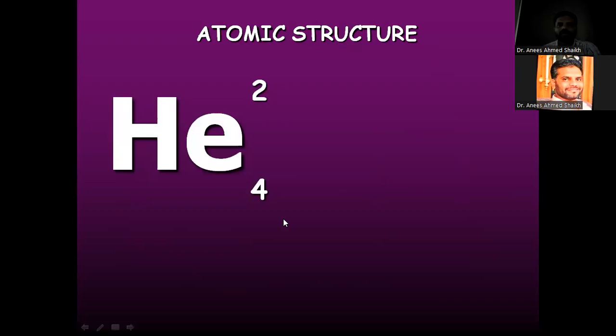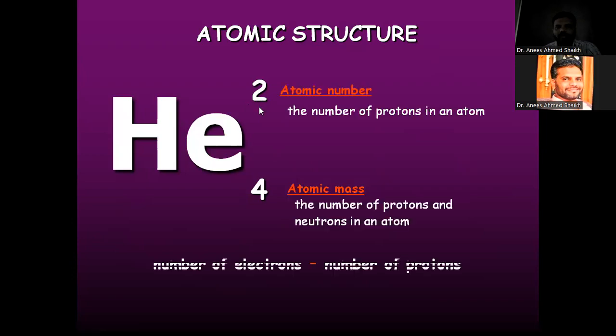Now it is the general representation of an atom, that is helium, 4 and 2. Here the atomic number is always written at the base and the mass number is always written on the top. So the atomic number of helium is 2, meaning it has 2 protons and 2 neutrons, and the mass number of helium is 4, meaning it consists of 2 protons and 2 neutrons. The number of electrons of any atom is always equal to the number of protons. So that atom is balanced, and that's why the atom exists.